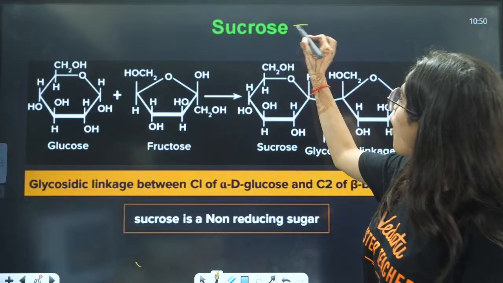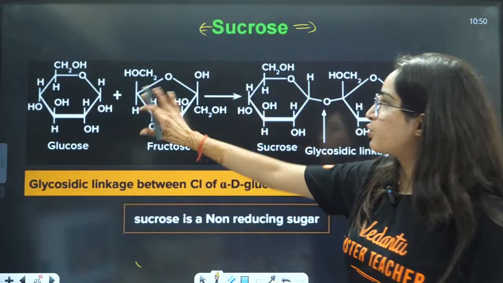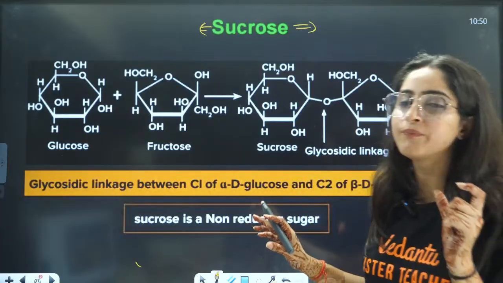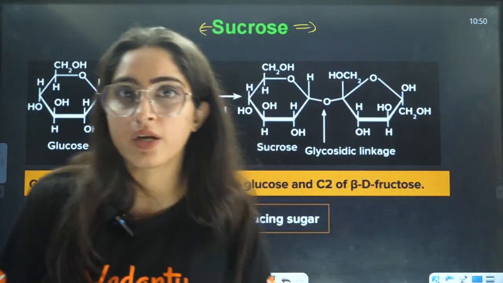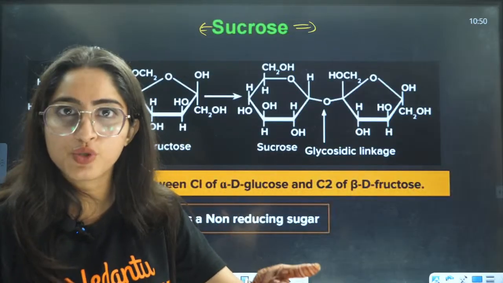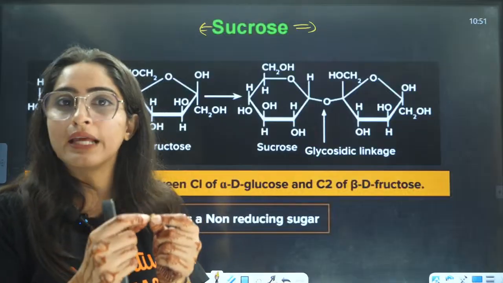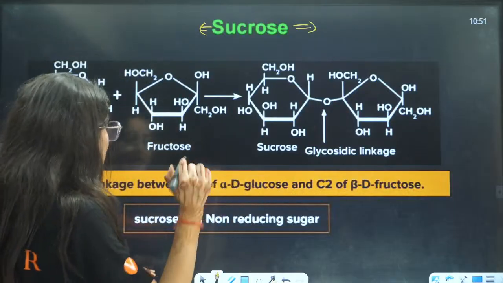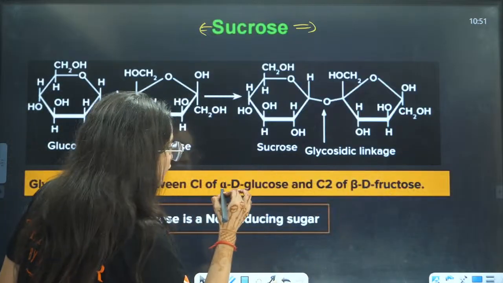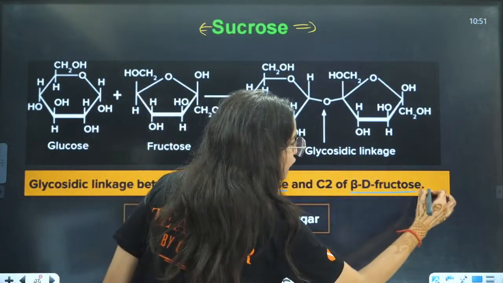So, here, disaccharides, you don't need to remember this full diagram. Just remember 2 things here. What is the structure, right? What are the 2 compounds, monosaccharides you are using and to which there is linkage, right? So, now here we are saying that the linkage is between alpha glucose and beta fructose.